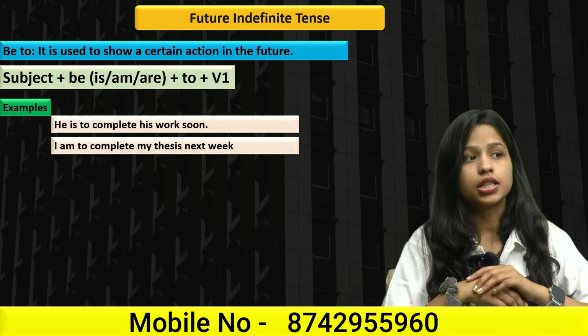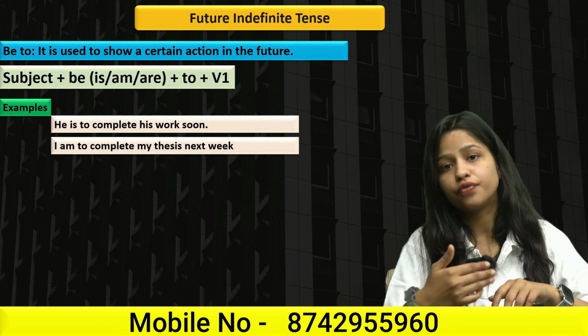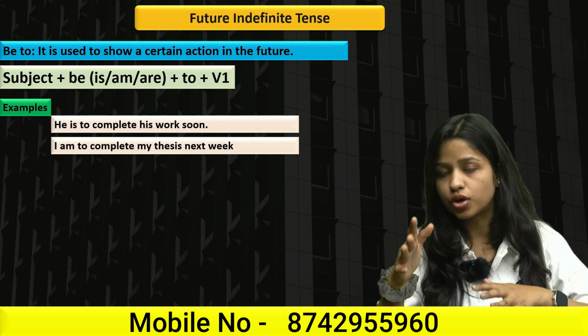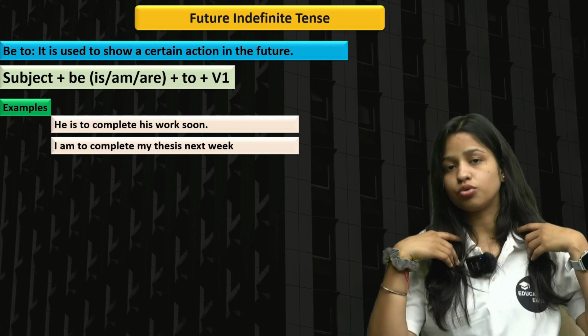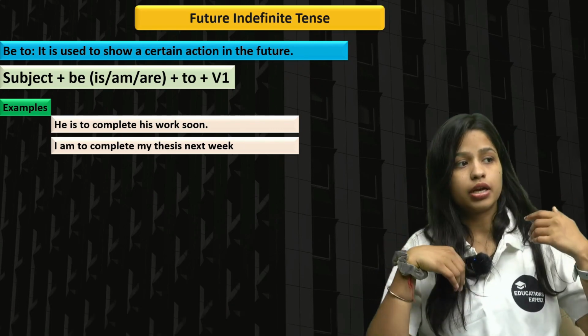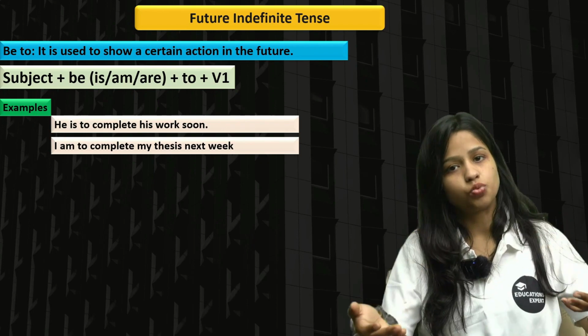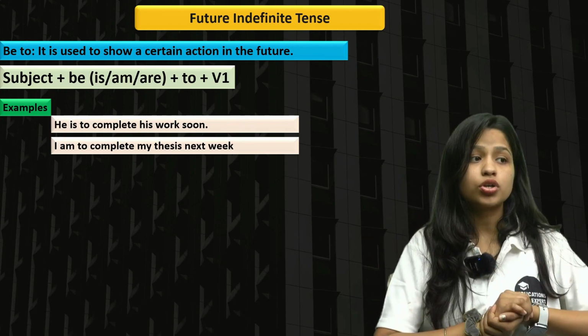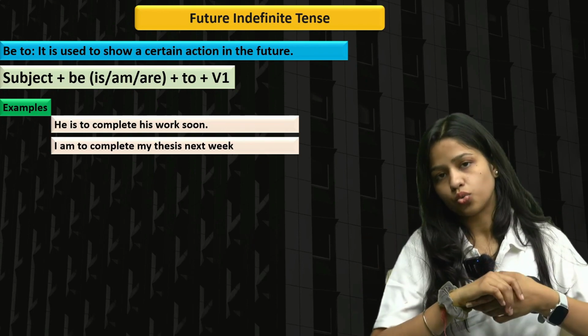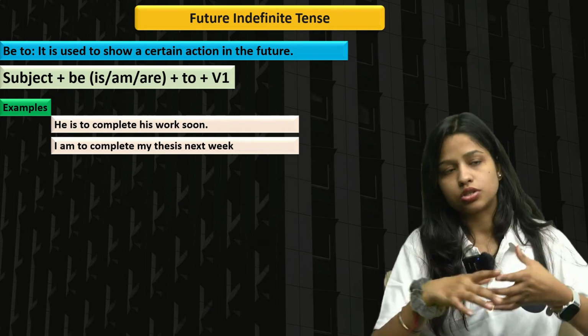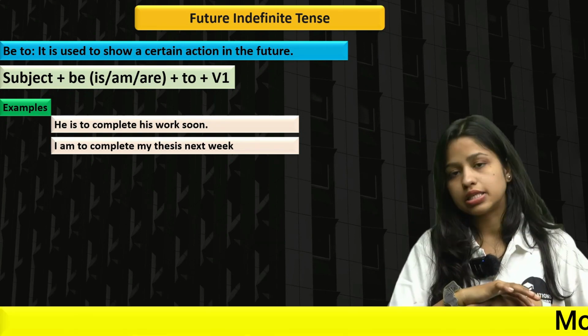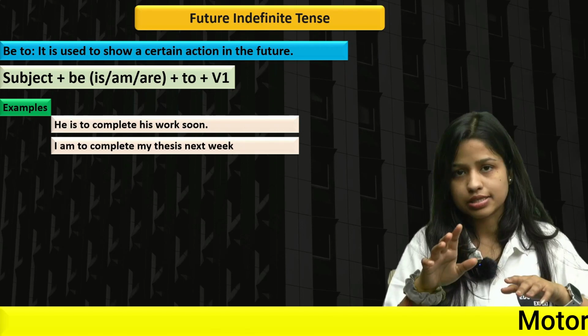That means the certain action in the future: he is to complete his work soon. I'm not telling you the specific time, but I'm telling you that he is to complete his work soon. I am to complete my thesis next. Thesis means research, right? I hope now this is clear for you.